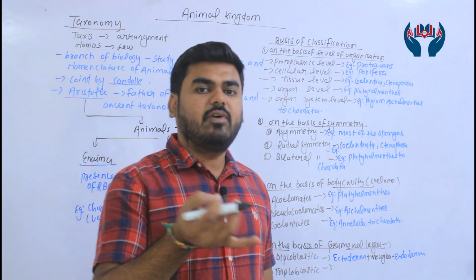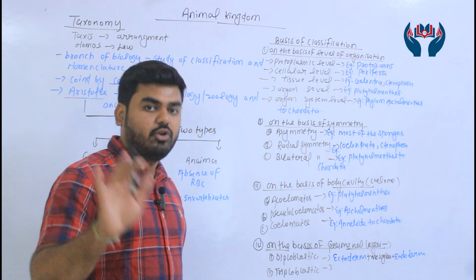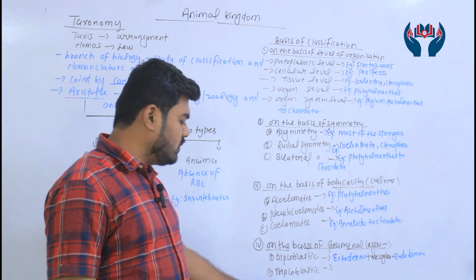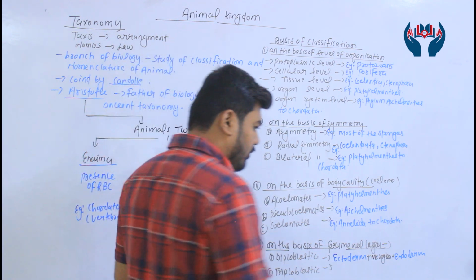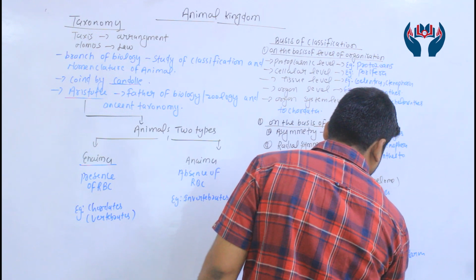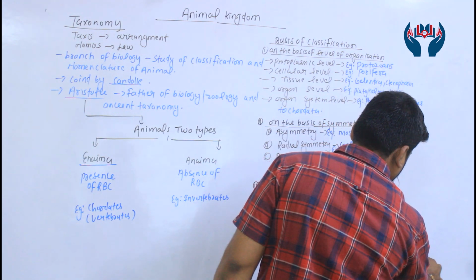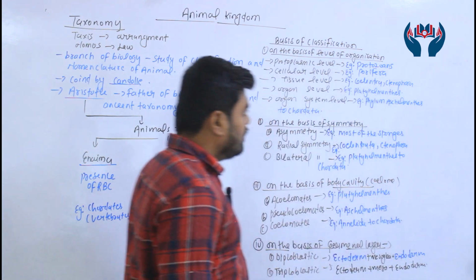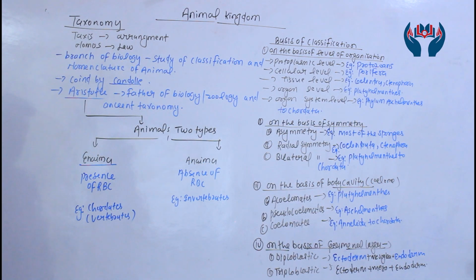That is from phylum Porifera to Ctenophora, like that. And from Platyhelminthes to Chordata, consider them triploblastic animals. In triploblastic animals there are three germinal layers: ectoderm, mesoderm as well as endoderm. Is that clear? So it's on the basis of the germinal layer.